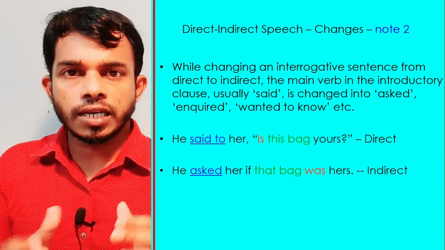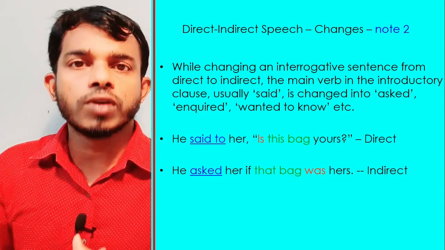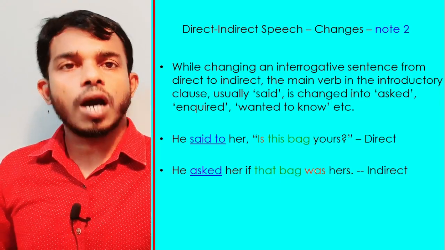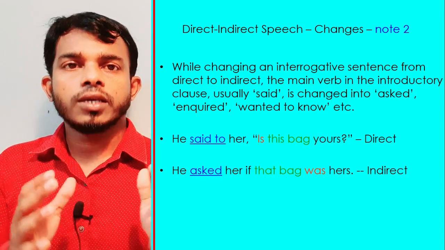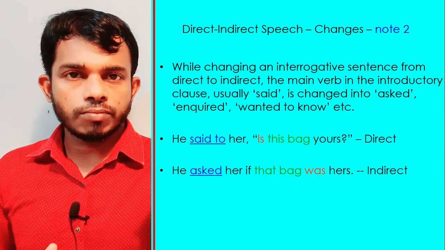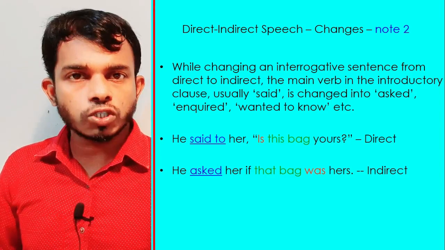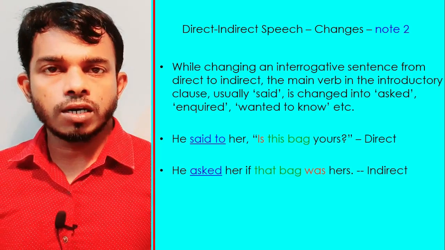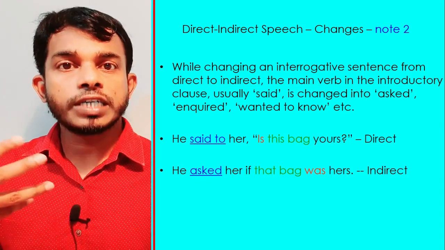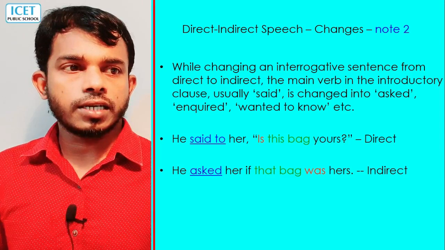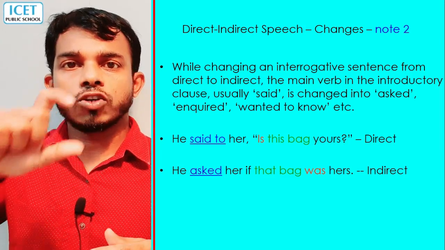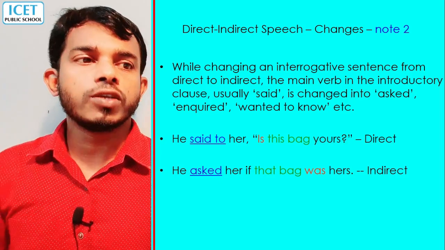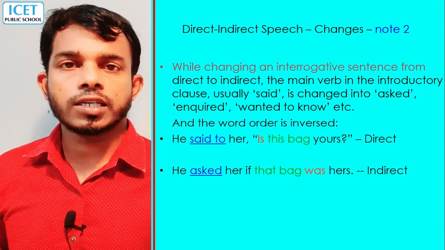He asked her if that... then it reflects that it was a question. We can use asked, requested, demanded, or inquired. Such reporting verbs we use in indirect speech.